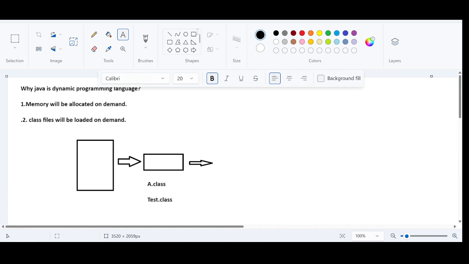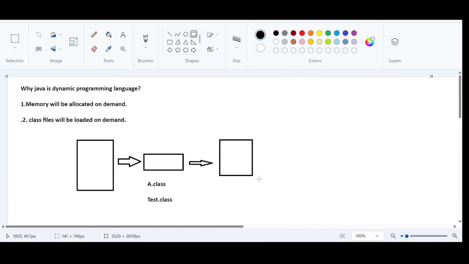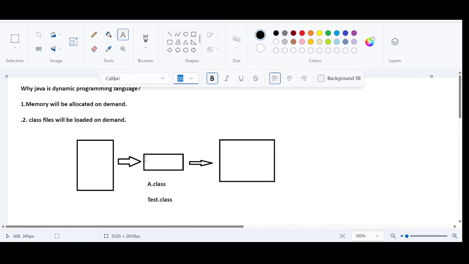My question is, this .class file has to get loaded inside the JVM. After compilation, the next picture is the JVM. This is the source code, and we have saved the source code as Test.java. Now we have two .class files, right? So which .class file will be loaded? Will both A.class and Test.class be loaded, or is there any restriction in loading .class files? If you ask me, I am concluding that only Test.class will be loaded inside the JVM.